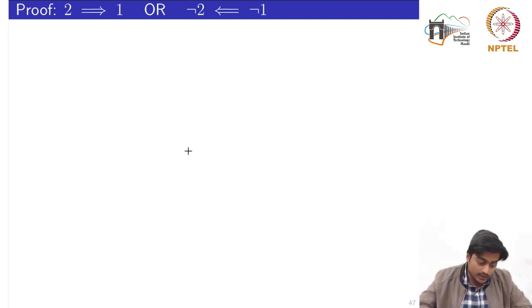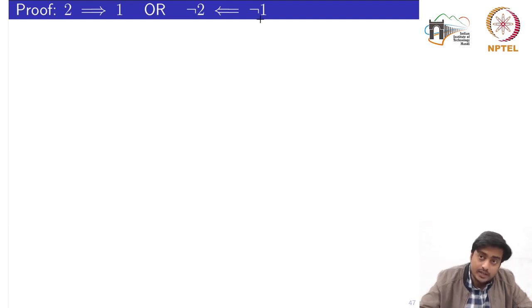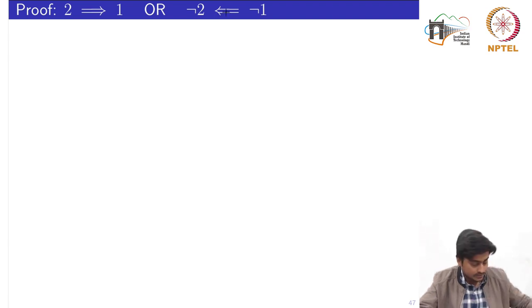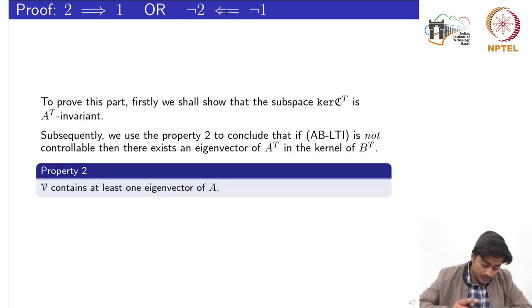Now the second one, the negative statement: if the system is not controllable, then it implies that there is an eigenvector of A transpose in the kernel of B transpose. So we will prove this part using two arguments. First of all, we will show that the kernel of C transpose is A transpose invariant.